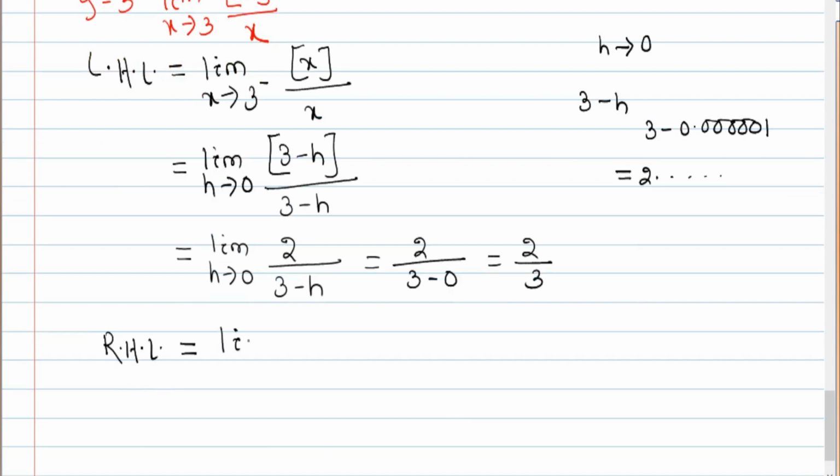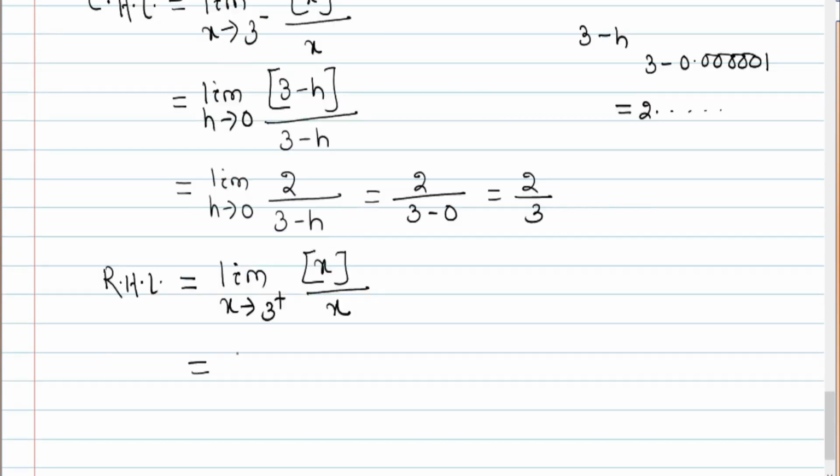RHL, that is limit x tends to 3 plus of bracketed x by x. Okay. Now x tends to 3 plus means x should be replaced by 3 plus h: limit of bracketed 3 plus h, whole divided by 3 plus h, where h tends to 0.